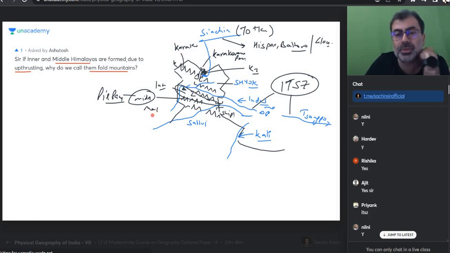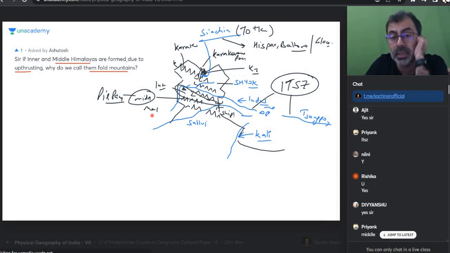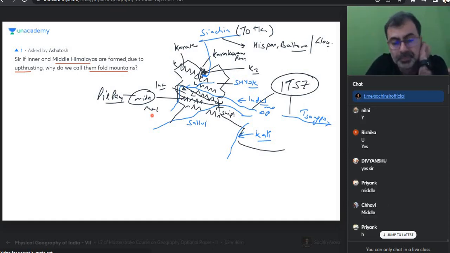Can you see Mahabharat range? Check करो. Pir Panjal and Mahabharat are what? Those are middle Himalayas. And can you see Shivaliks also separate? Can you see Shivaliks तो बहुत नीचे आ जाता है? Is everyone able to see that?